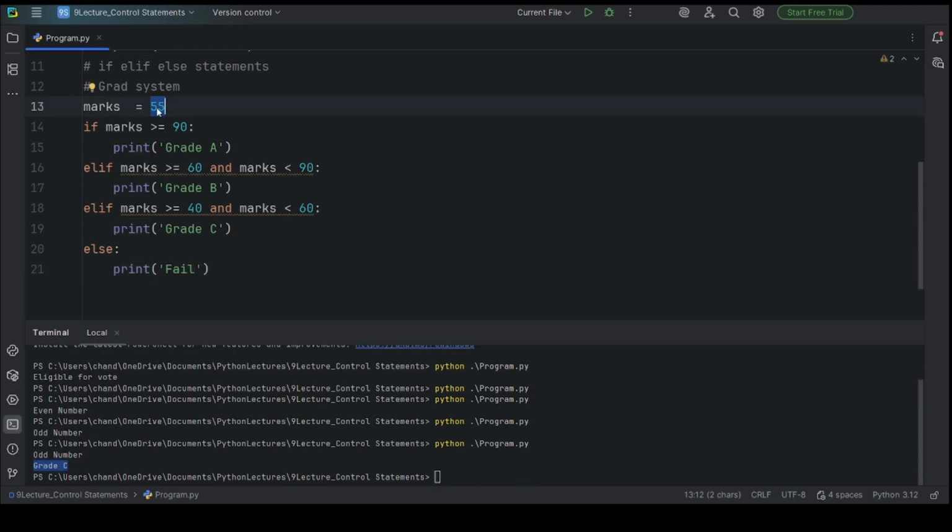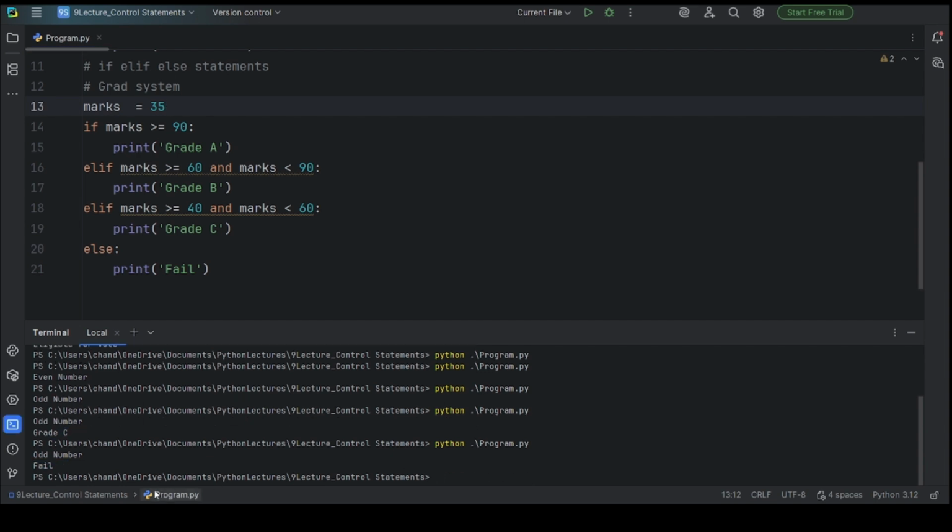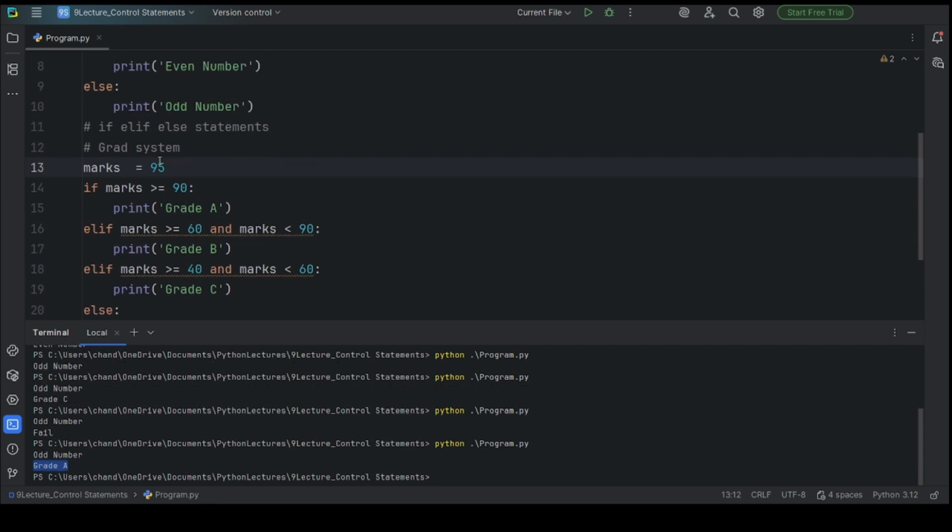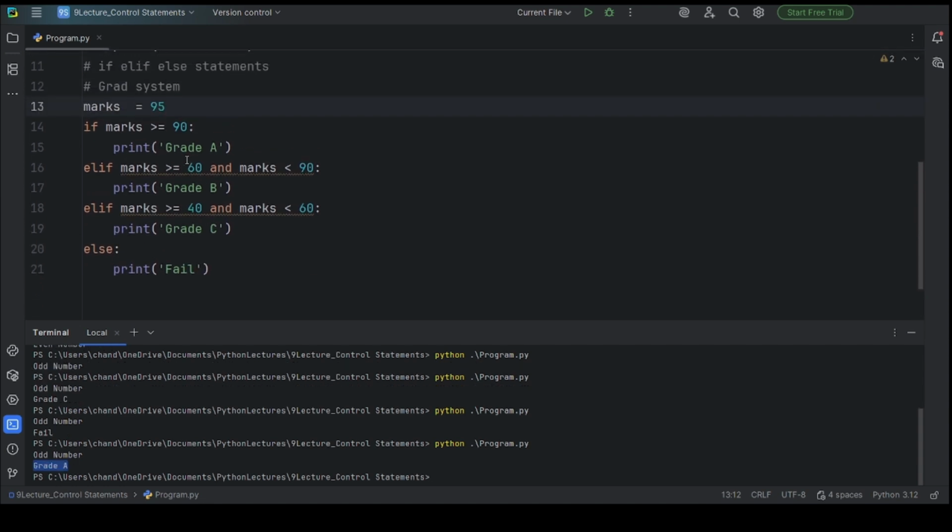Let me change here the marks. If any student got marks like 35, then let's run this program so we can see the result. So now this student is fail. I hope you got the clarity about the else if block.